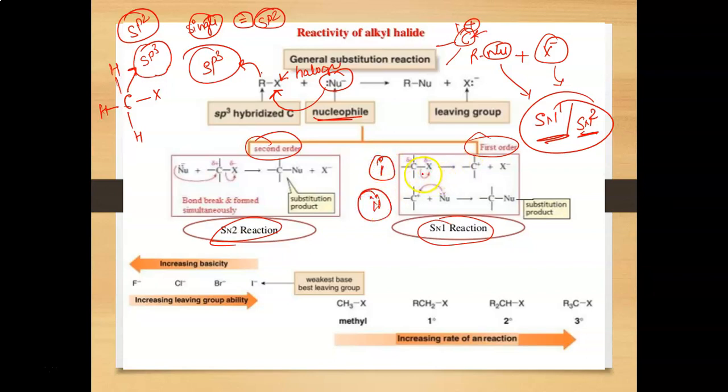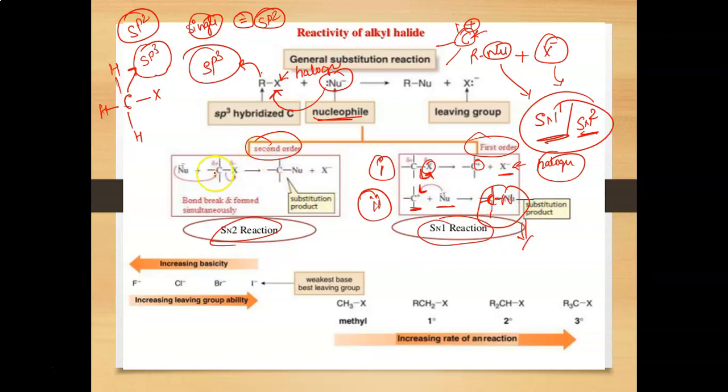The first step is the removal of the halogen: from the alkyl halide the halogen is removed and a carbocation is formed, and X negative, the halide, leaves easily. In the second step, the nucleophile will attack this carbocation. So the nucleophile is attached to the carbon, and this is your final substitution product.